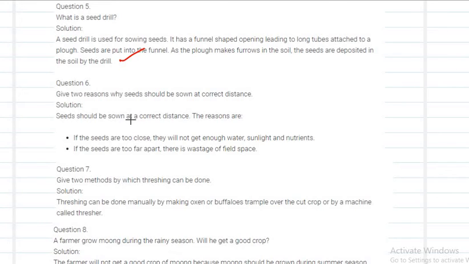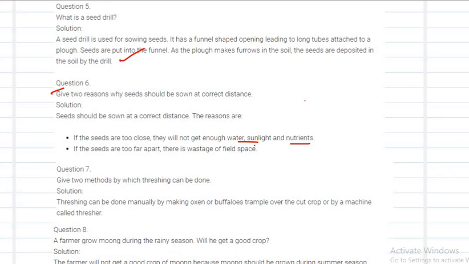Okay, give two reasons why seed should be sown at correct distance. Why is this important? If the seeds are too close, what happens? They will not get enough water, sunlight and nutrients, right?